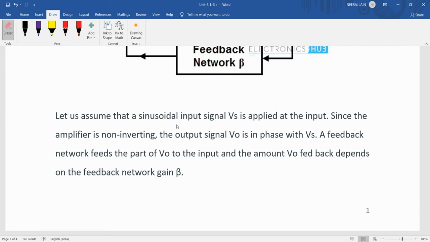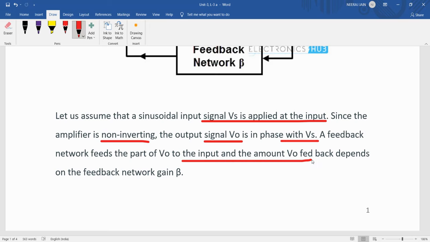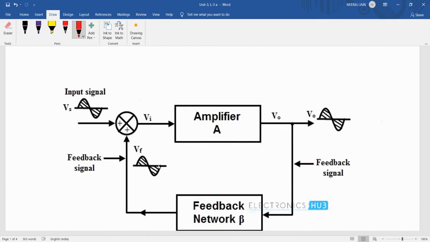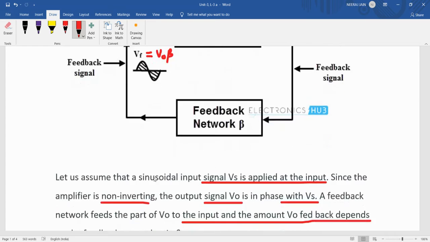Now let us assume that a sine wave with input voltage Vs is applied at the input. Since the amplifier is non-inverting, output voltage Vo is in phase with Vs. A feedback network feeds a part of Vo to the input, and the amount of Vo fed back depends on the feedback network gain beta. So Vf will be Vo beta, that is Vo times beta, the feedback voltage.